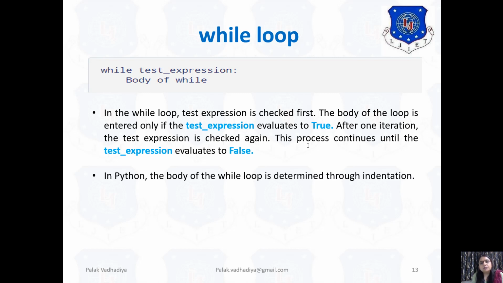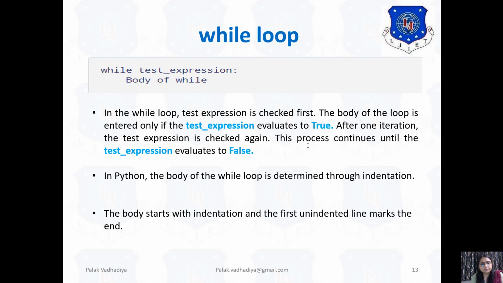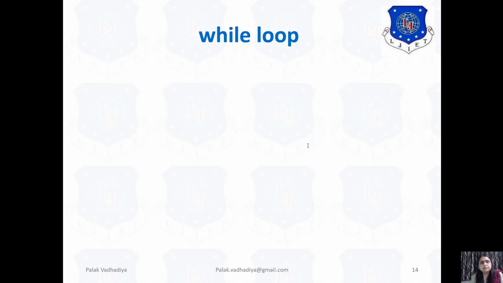Now in Python, the body of the while loop is determined through indentation. In Python, whether it is a for loop, while loop, or if statement, everything is identified with the help of indentation. The body starts with indentation, and the first unindented line marks the end.